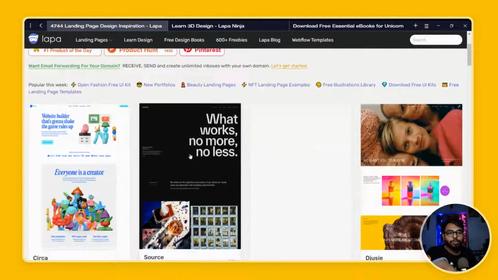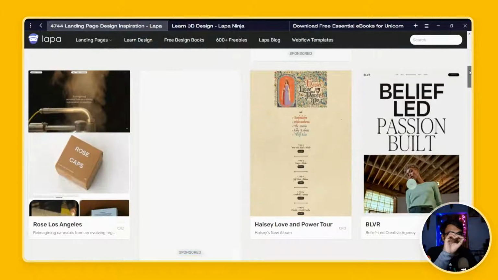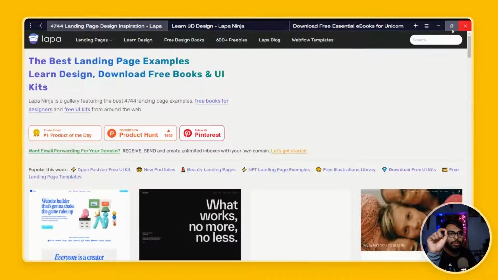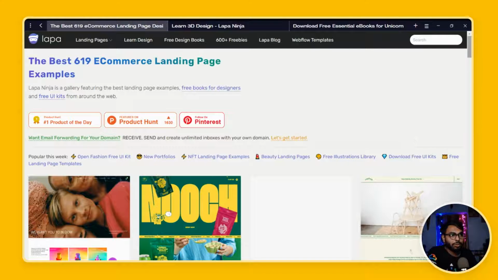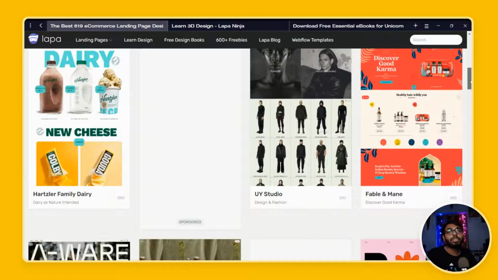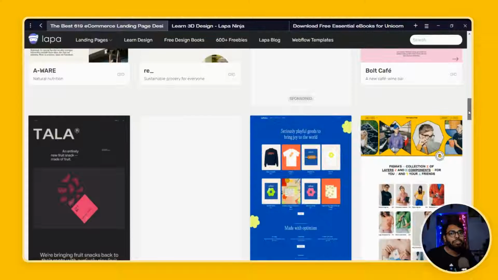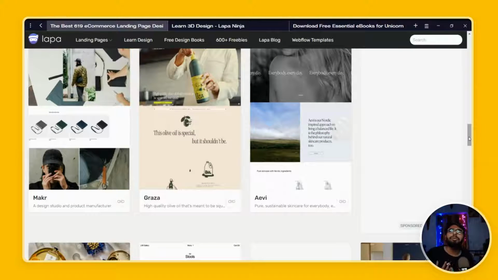So first of all, the landing pages are over here, and there are tons of landing pages. As you can see, 4744 landing pages, and you can choose from colors and from categories as well. So suppose we are going for an e-commerce site, here are some examples of e-commerce sites that look great. They have really great example websites, to be honest, in terms of design.